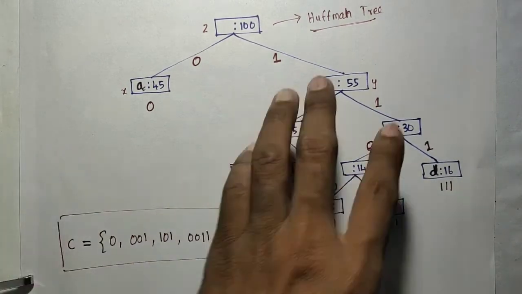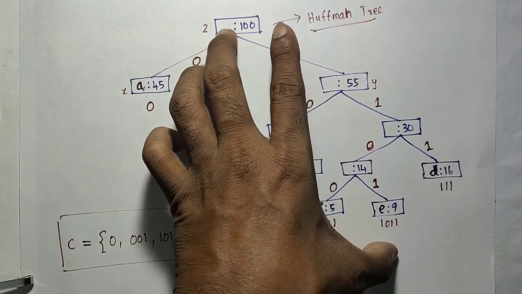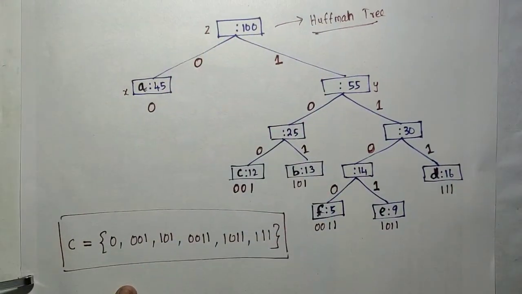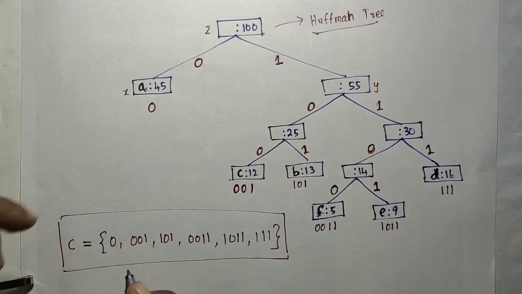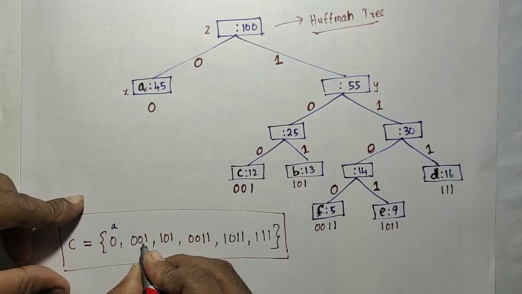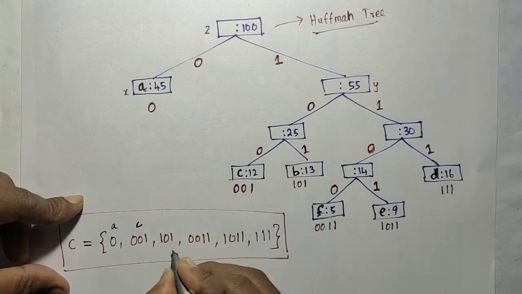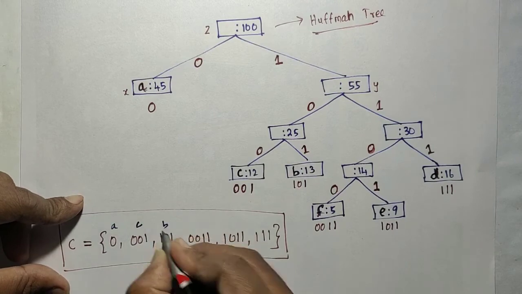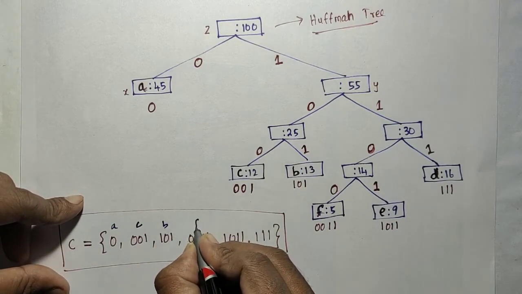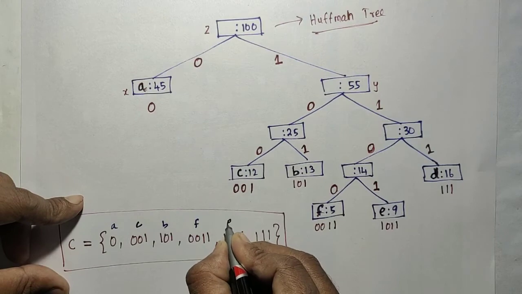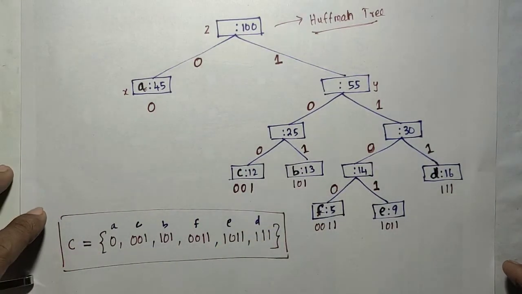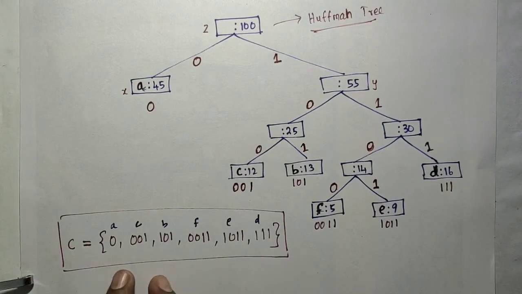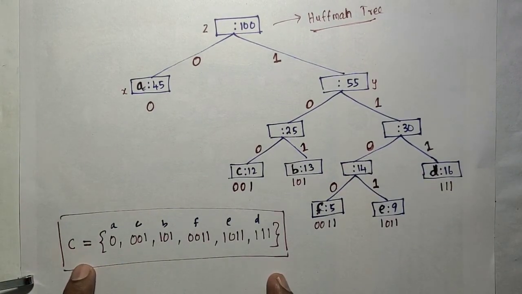That algorithm is only for generating the Huffman tree. From that tree you need to write another algorithm for generating the code. Correct? So here 0 is for A, 0 0 1 is for C, 1 0 1 is for B, 0 0 1 1 is for F, 1 0 1 1 for E, and 1 1 1 is for D. Like that you have to write it. See that it is a prefix code. See that it is a variable length code.